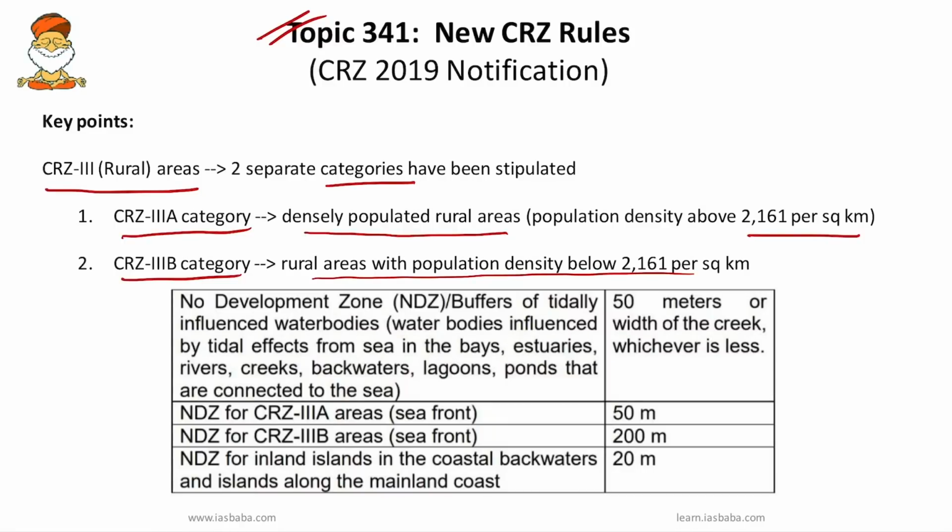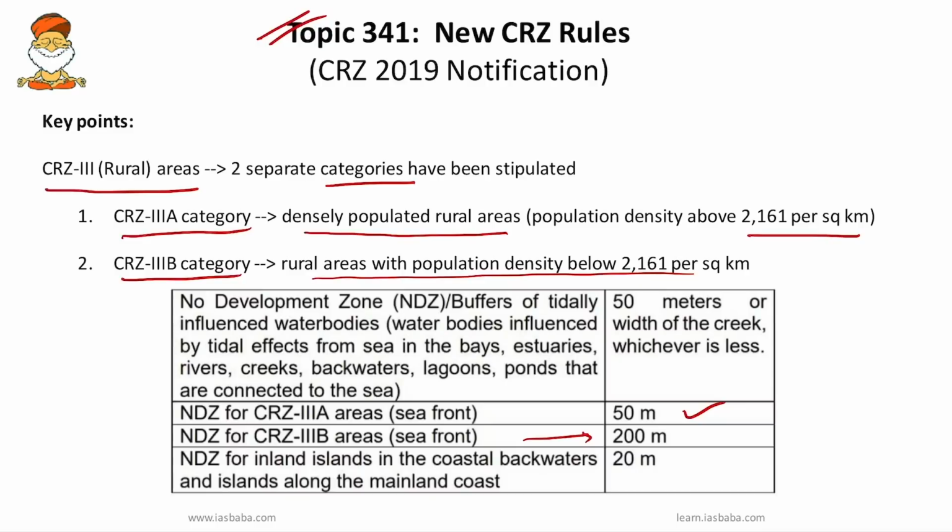The second important change you have to know is with respect to the no development zone. The no development zone of the CRZ 3A category is now 50 meters from the high tide level, as against the earlier 200 meters. However, for the CRZ 3B category, the no development zone has been extended to 200 meters from the high tide line.